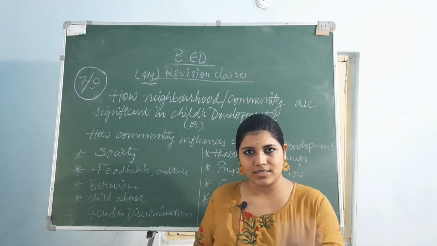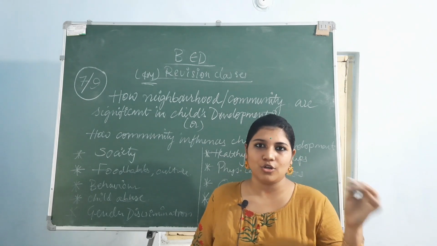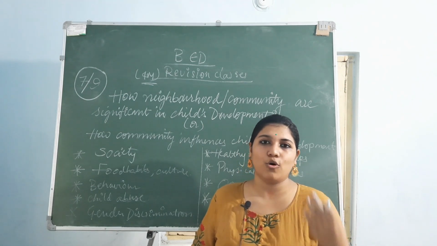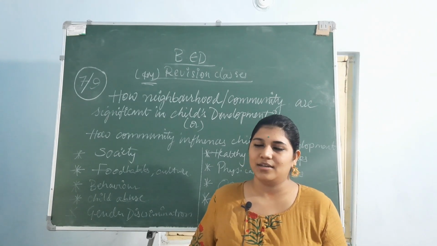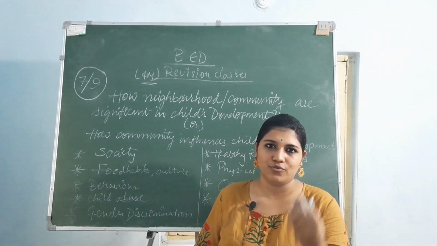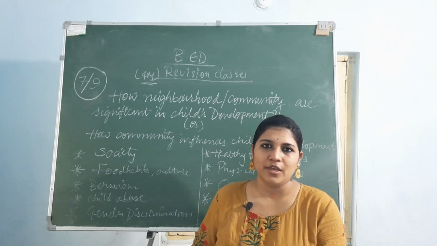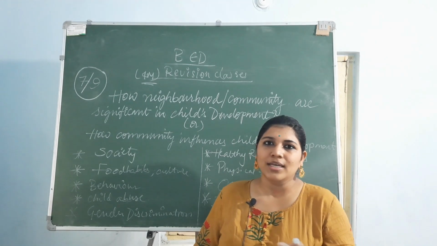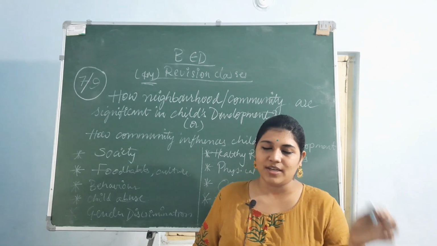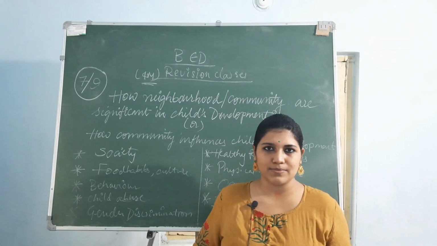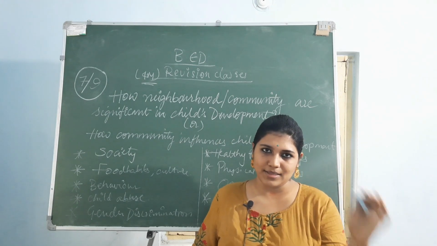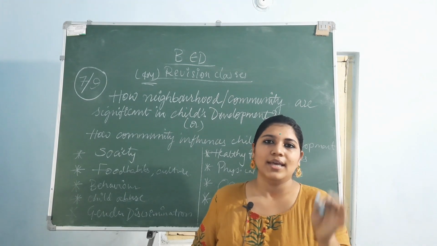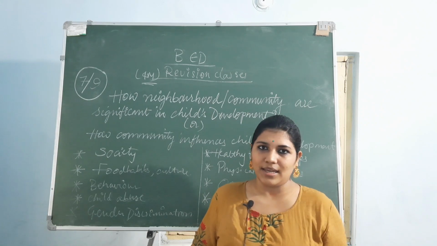And child abuse is like hitting the children, discriminating, and punishing very often, even if you get less marks or you are not concentrating on studies, that is like overprotectiveness. Or else a few people won't care about anything, like they will send their children to work at houses, like child labor if it is in a low class environment. This kind of child abuse will be very effective on the children's minds, and they don't know at that level what will be running in their mind, and that affects a lot even in their career and in their life.